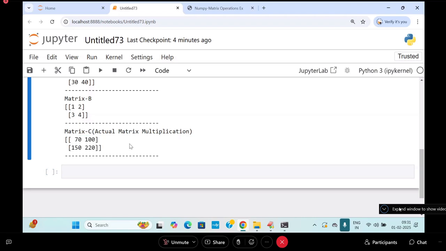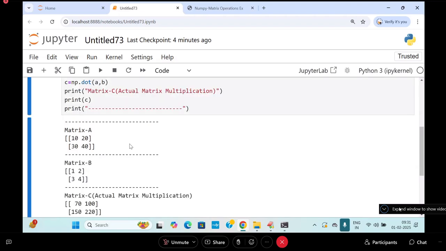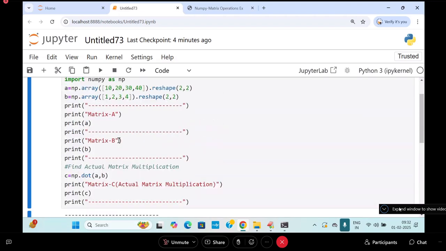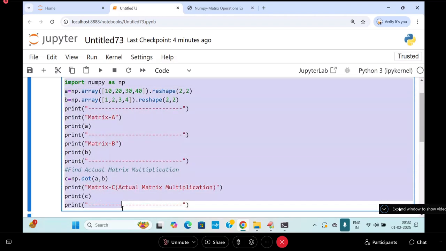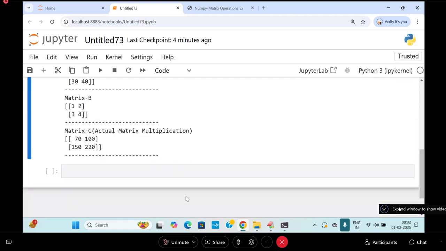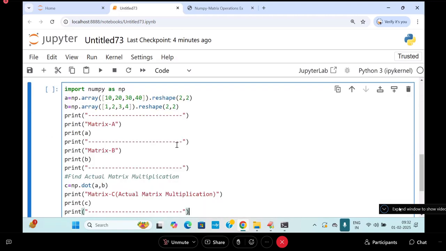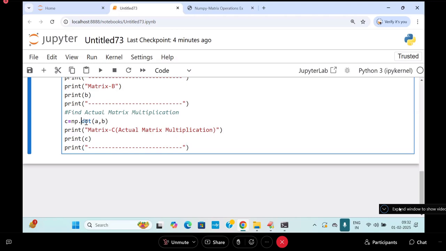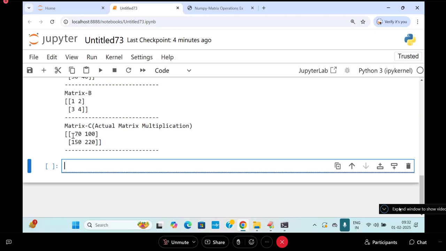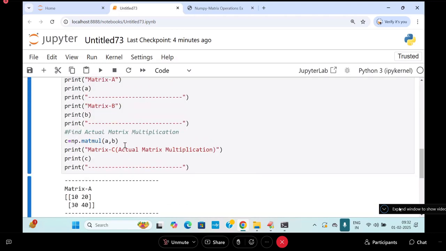Similarly, with the same mechanism, we can do this using matmul also. Matmul also does the same operation, and we are going to get the same output as it is.